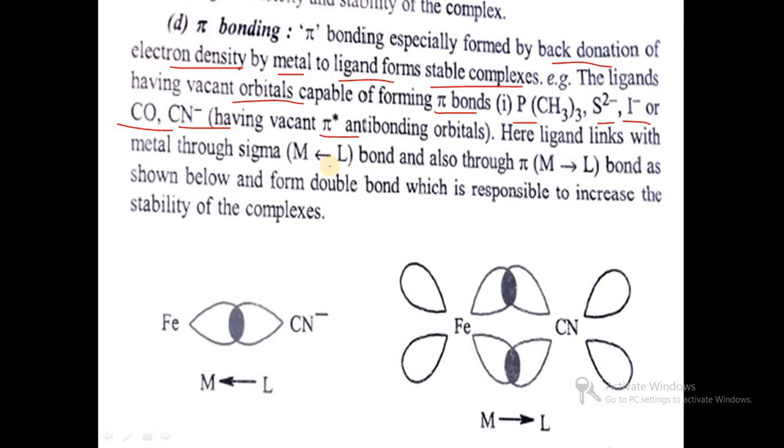So there is a formation of ligand to metal bond, and also through metal to ligand pi bonding is possible, and the complex will be more stable. For example, in Fe(CN) ligand to metal pi bonding and metal to ligand pi bonding takes place.